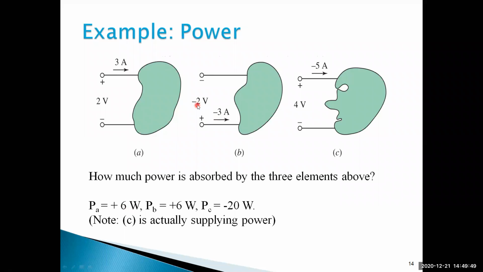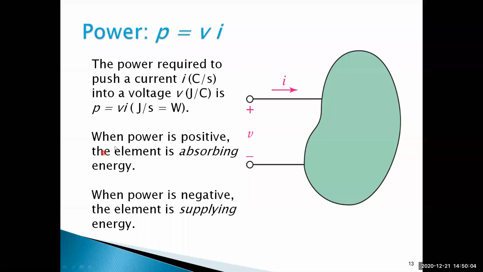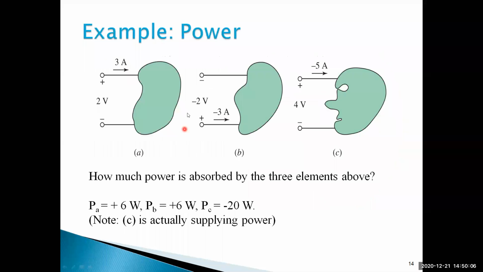That means minus 2 into minus 3 is plus 6. It is also absorbing the power. A is acting as a load and B is acting as a load. When power is positive, the element is absorbing the energy. These two, A and B, are absorbing the energy.